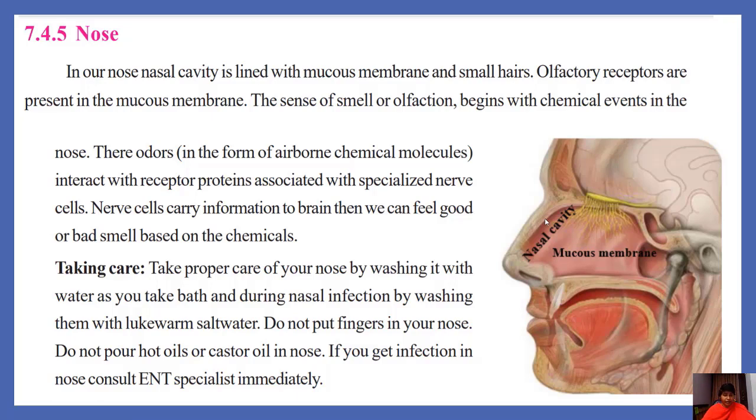Whenever we inhale air, the chemicals present in the air get dissolved in the mucous membrane. Those chemicals are turned into nerve impulses by the receptors, and these nerve impulses are carried to the brain. Then the brain tells us the smell of that particular object, which may be good or bad.